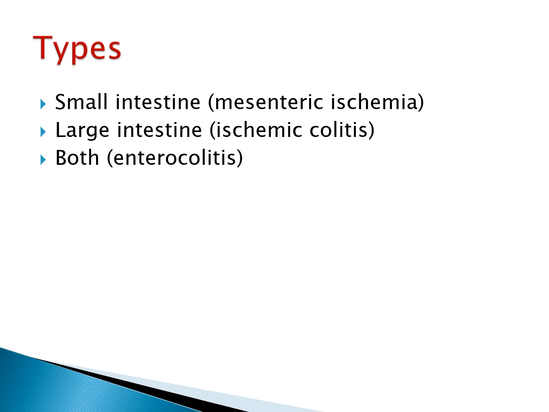Types: you must go through these terminologies. If only part of the small intestine is involved, then the patient is labeled as mesenteric ischemia. If the infarction involves only the large intestine, then this is called ischemic colitis. If both the small and large intestines are involved, then it is called enterocolitis.